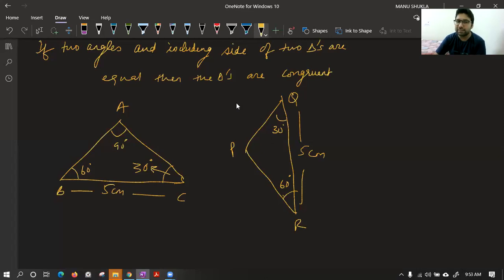Okay, so triangles are congruent. Now let me change the name for you. Now tell me class, triangle QRP is congruent to triangle what? Arre beta, koi baat nahi, you can leave out P, P is not needed, Ryan. I was only trying to confuse you by not giving that angle C.